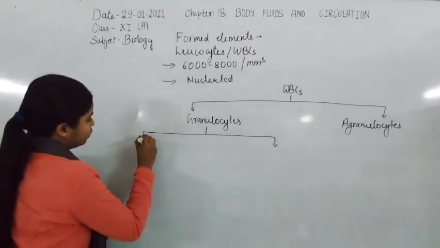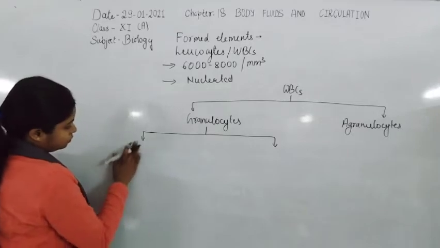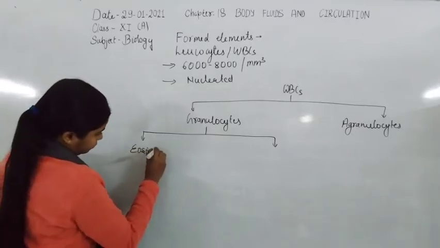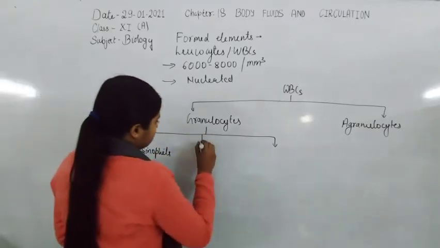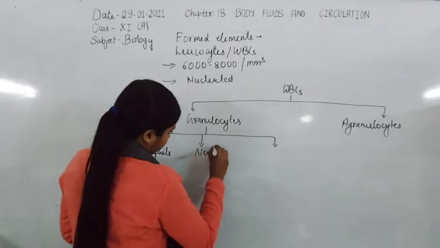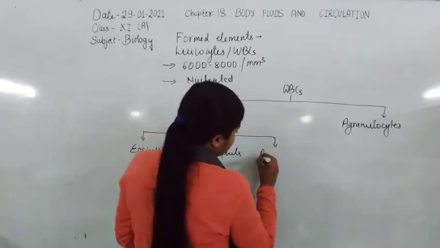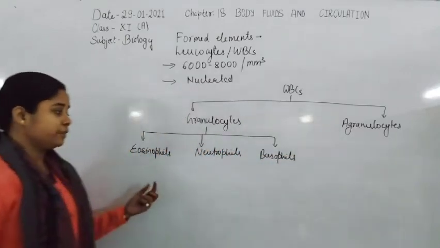Now in granulocytes there are three types of cells: eosinophils, neutrophils, and basophils. These are different types of cells.